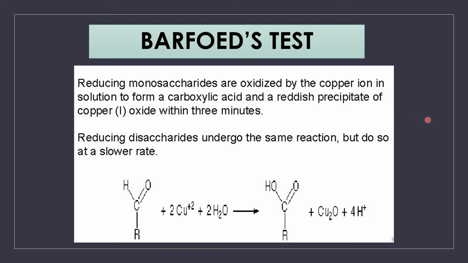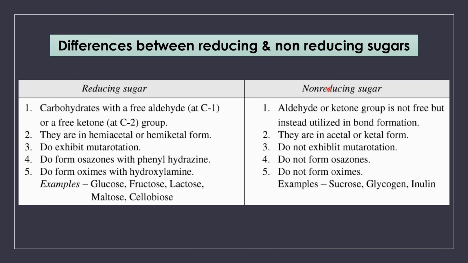So in all these methods, the principle behind these methods is oxidation with metal oxides. What are the differences between reducing and non-reducing sugar? A reducing sugar is one which has a free aldehyde or free ketone group.